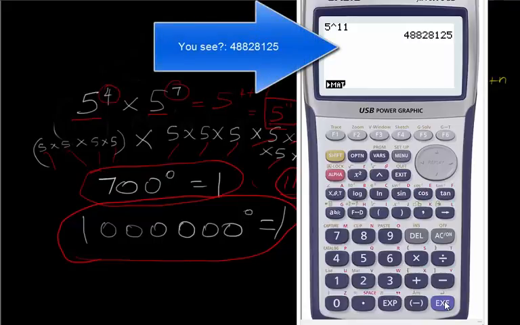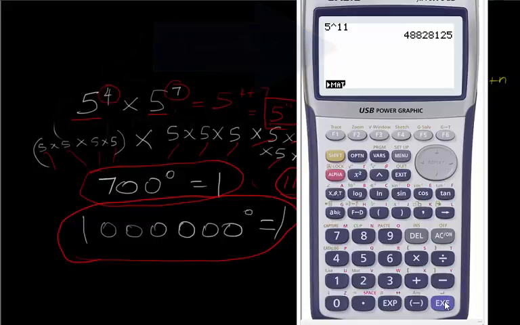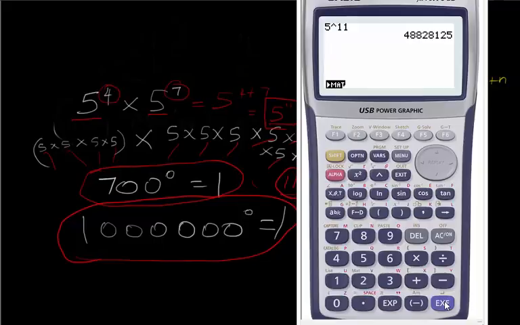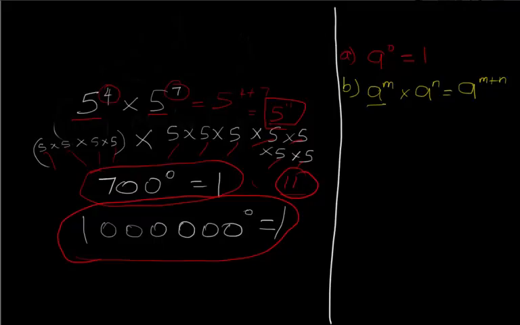So which means the whole idea about multiplying indices is once the bases are the same. The bases have to be the same for the laws of indices to hold, okay? So now that we agree that the bases are the same, which is 5 and 5 in this case, what do we do when it's multiplication? We just add the indices. Thank you, Mr. Calculator.